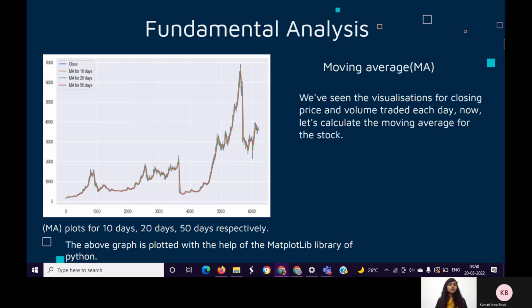Fundamental analysis is done by using various qualitative and quantitative factors such as company revenues, profit margins, return on equity, future growth potential, and other metrics.